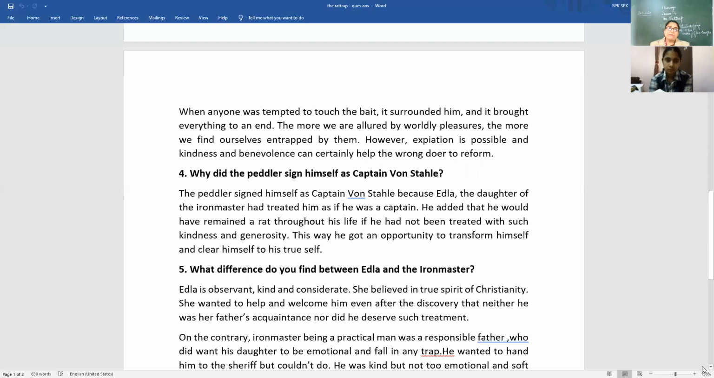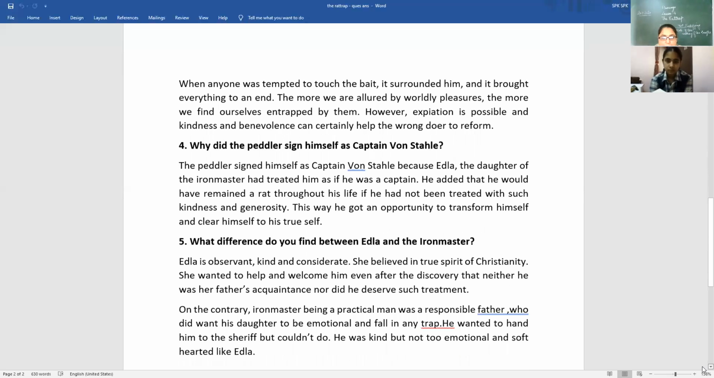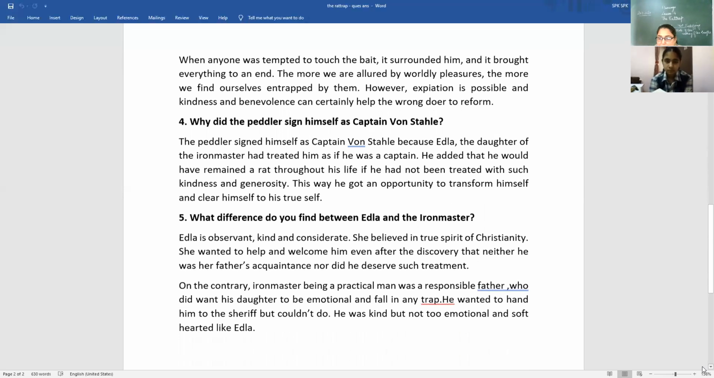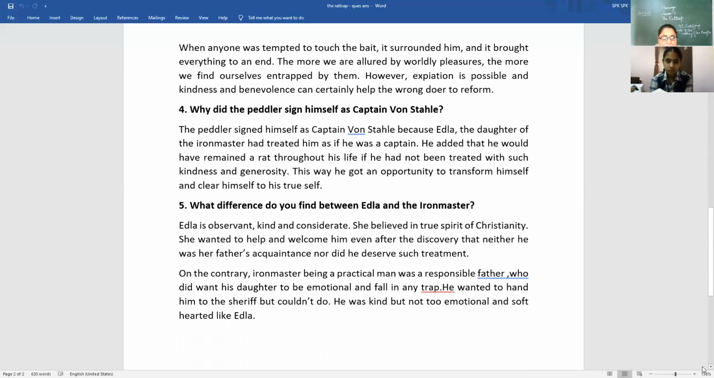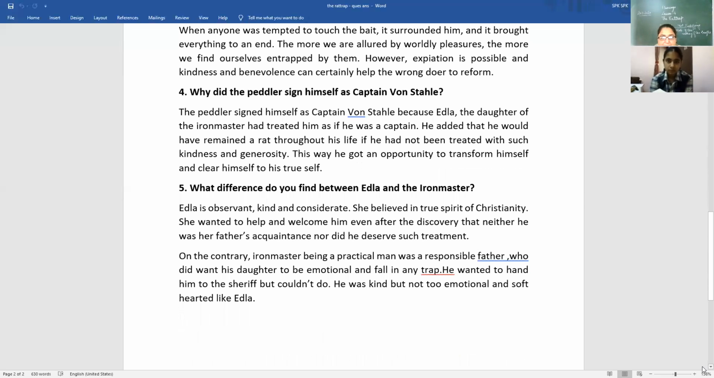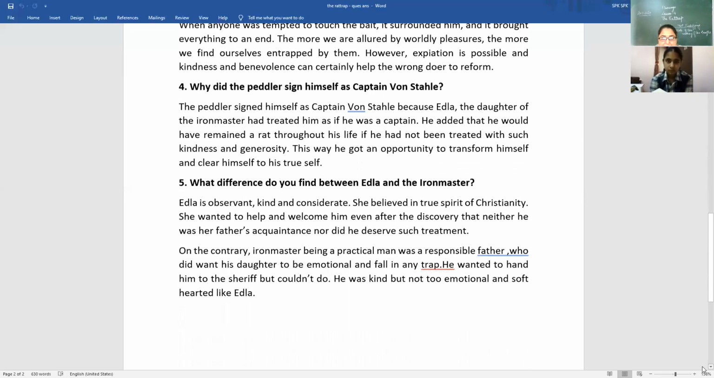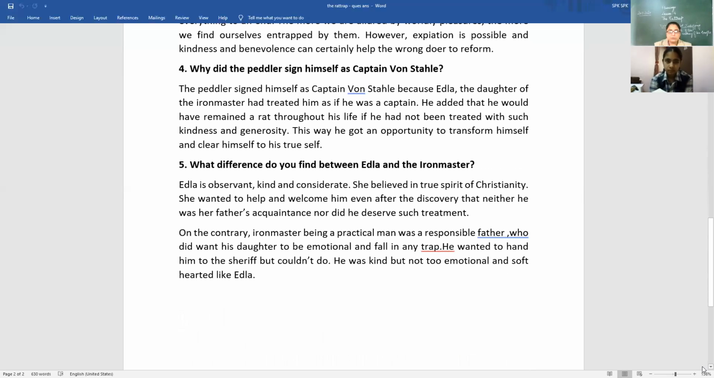Right? So what difference do you find between Edla and the Iron Master? We discussed it yesterday, but I wanted you to learn it this way, and this will become very easy for you to capture the points. Now, any volunteer who will read the answer? Be ready first. What difference do you find between Edla and the Iron Master? Anushka, will you read?